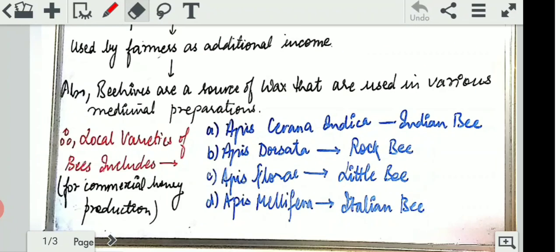Apart from that, we all know that bees produce honey, but beehives are also a source of wax, which is used in various medicinal preparations. So there are two uses of bees. They build beehives and produce two things: honey, which is used by us as a food item, and secondly a source of wax that is used for medicines.